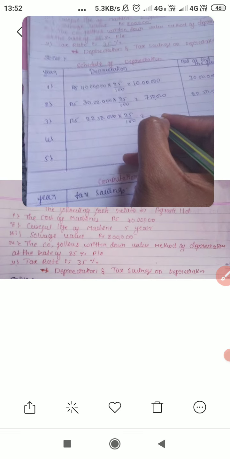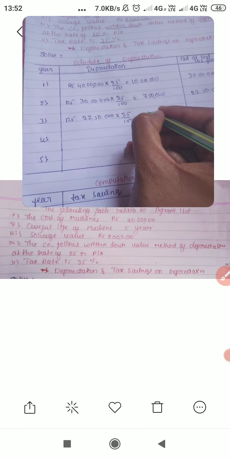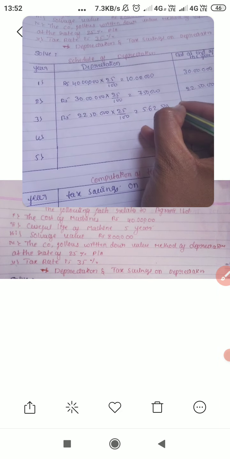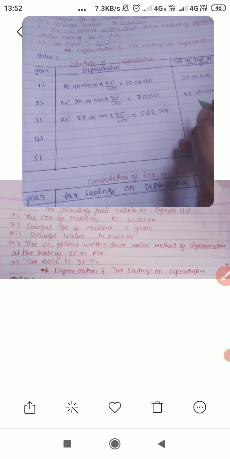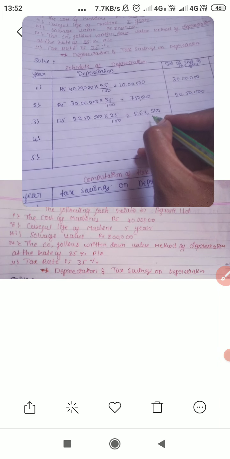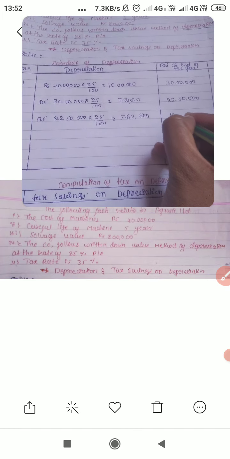Into 25 divided by 100, the depreciation is 5,62,500. We deduct 5,62,500 from 22,50,000, the value of the asset in the second year, that is 16,87,500.